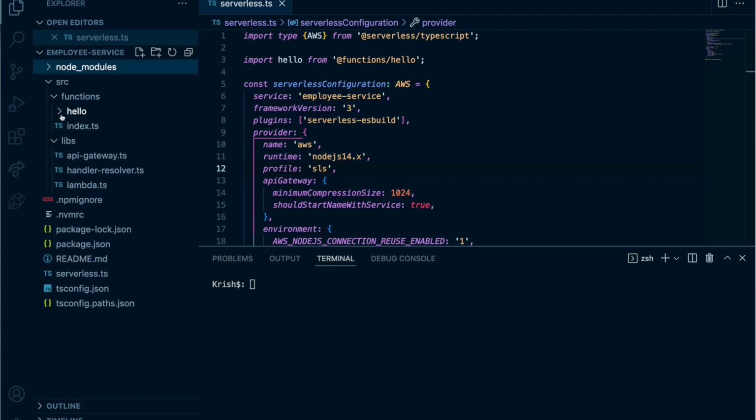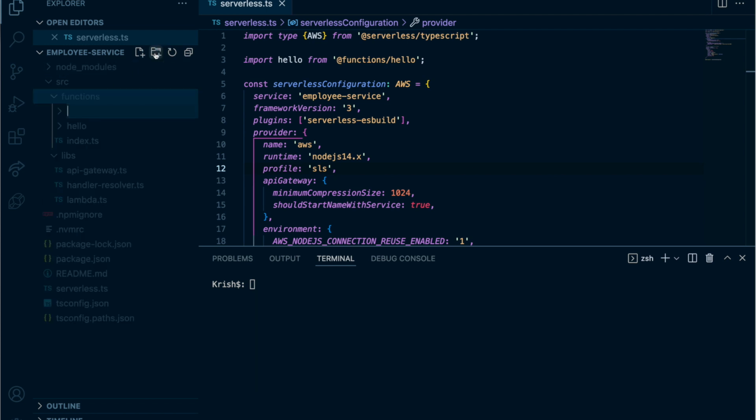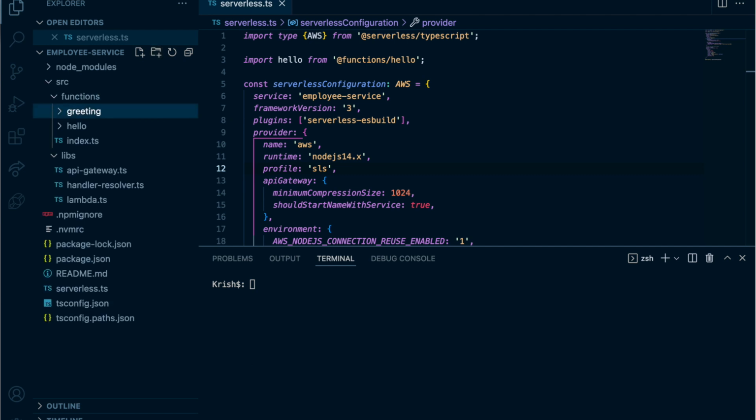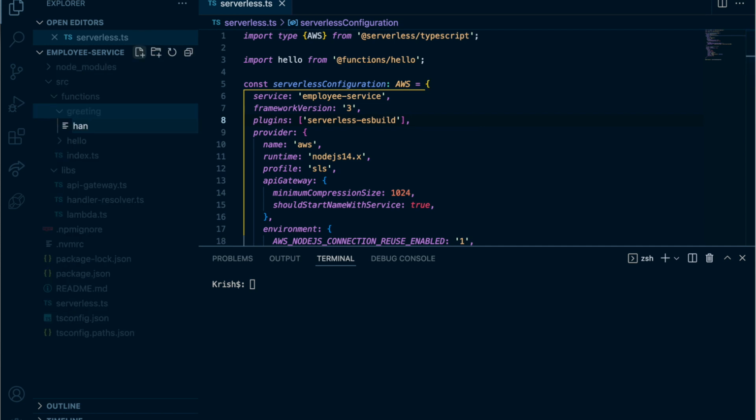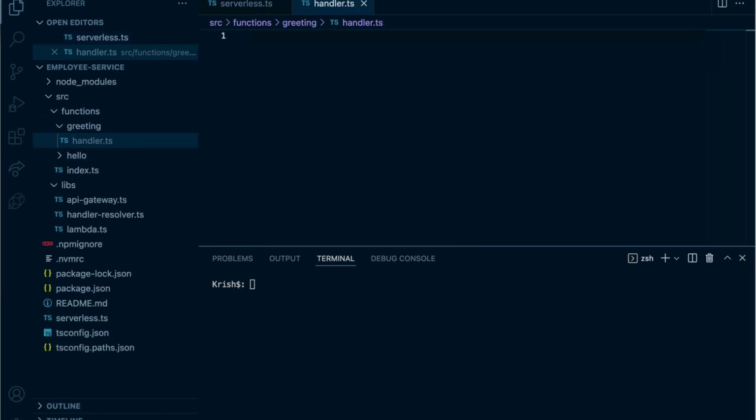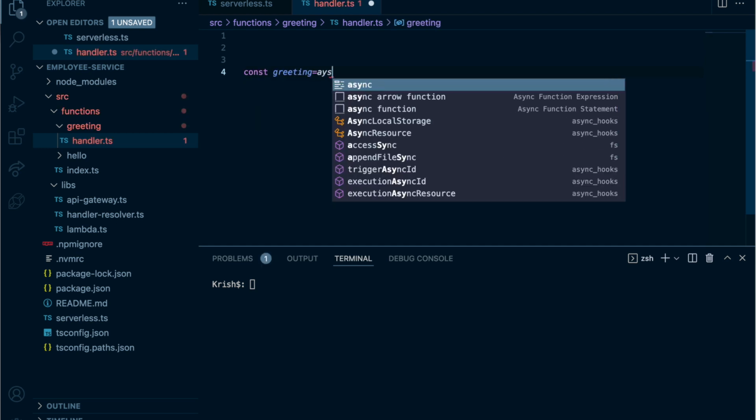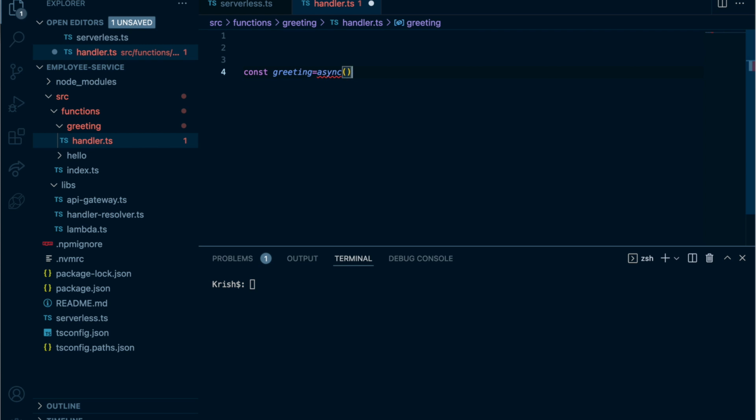new function here. So I'm going to create a function, and let's say greeting, and greeting is our function. Okay, so for the greeting I'm going to create the handler.ts file, right? So const greeting equal async, and I'm going to take the event. I'm not going to use the event here, but I'm going to take it as a template for this one. And yeah, we can return the event even.